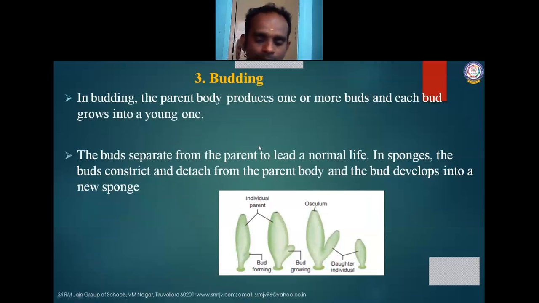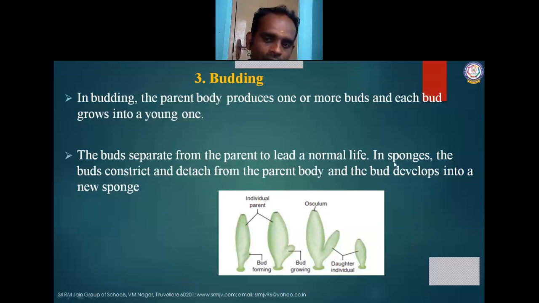The third method of asexual reproduction is budding. In budding, the parent body produces one or more buds, and each bud grows into a new organism. The buds separate from the parent body and lead a normal life. This is seen in sponges and hydra.